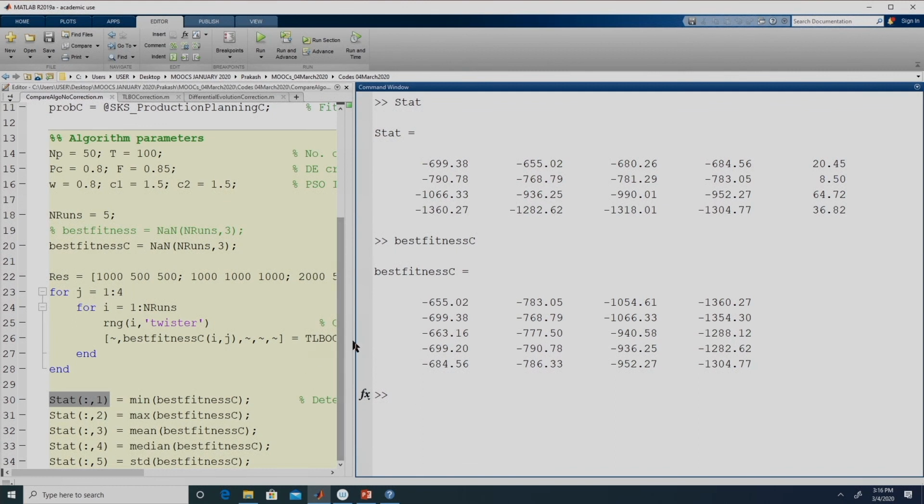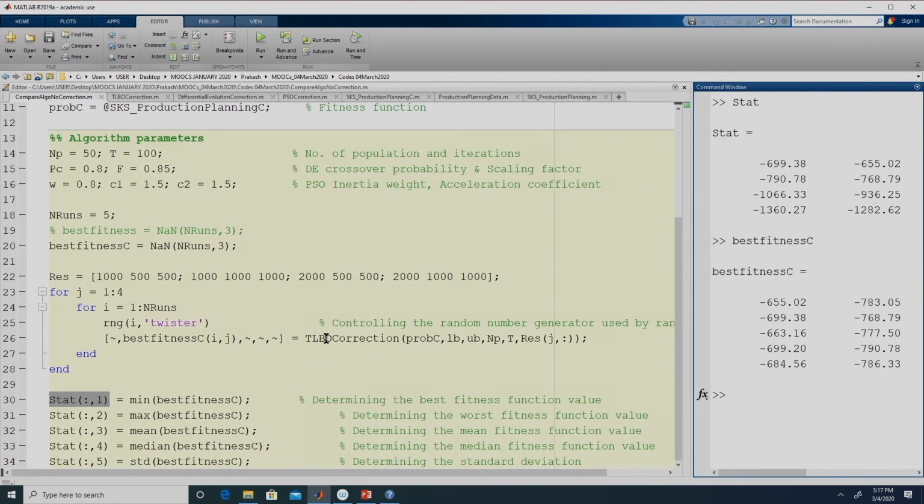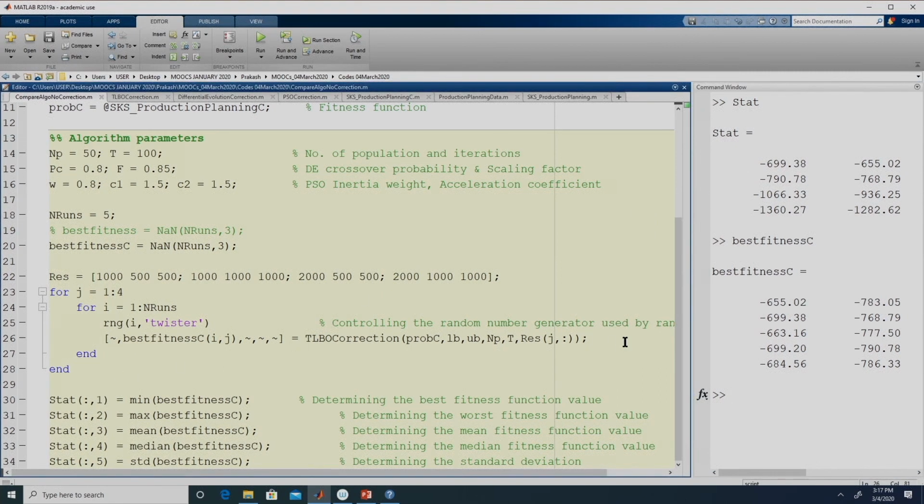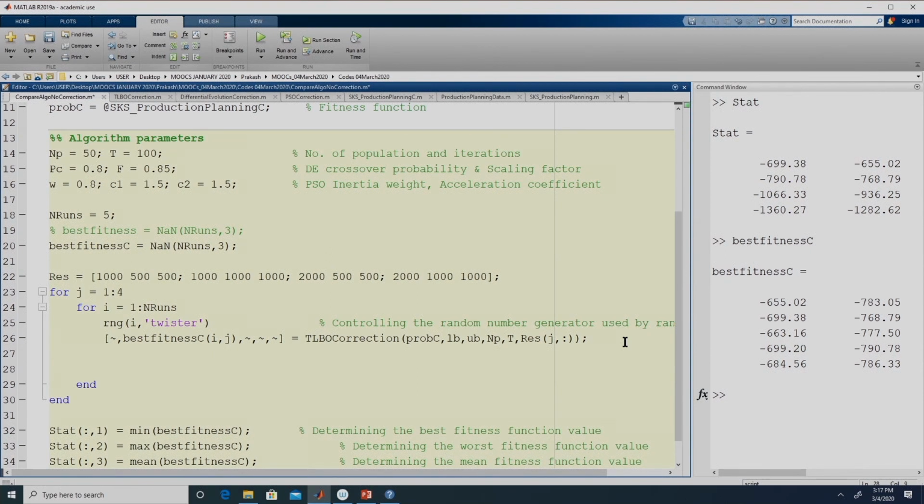So, here we have shown you only for TLBO, right. So, even in that case we get a table, right. So, what you can do is, in addition to TLBO, you can also run the problem with particle swarm optimization, differential evolution, genetic algorithm and artificial bee colony optimization. This is how we can run the same problem with different set of data for any number of specified runs with a particular algorithm.